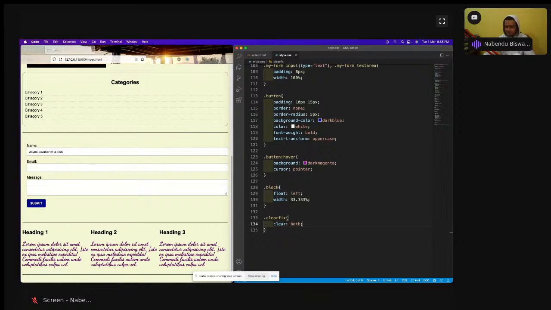And floats don't have many features, only these 2-3 features they have got. That's why Bootstrap was having a lot of other things. So we don't have more features here.